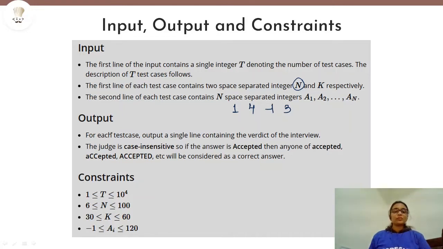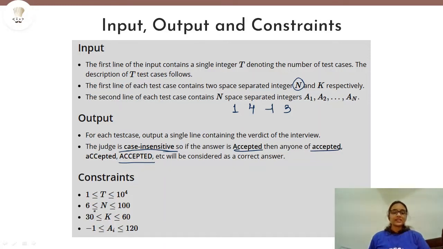Now in output, for each test case we are supposed to print in a single line what the verdict is, and there are 4 verdicts, right? Rejected, too slow, bot or accepted. So we can print that itself, and it is given specifically that the verdict is case insensitive. So even if you print accepted in this manner or all in lowercase or in any manner that you want, all of them will be acceptable. So you don't need to worry about that.